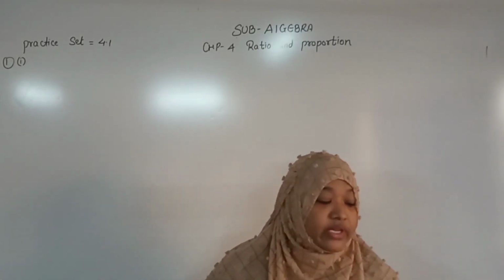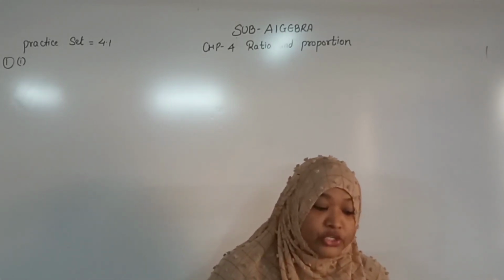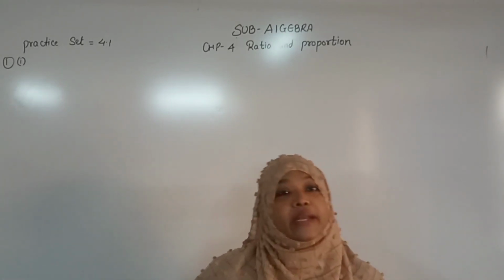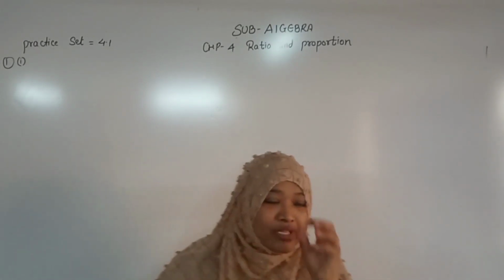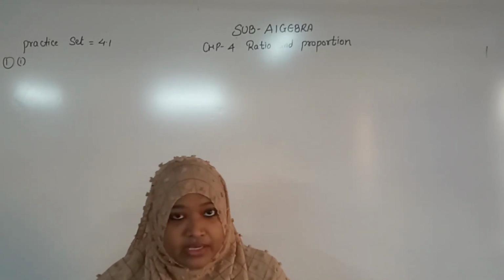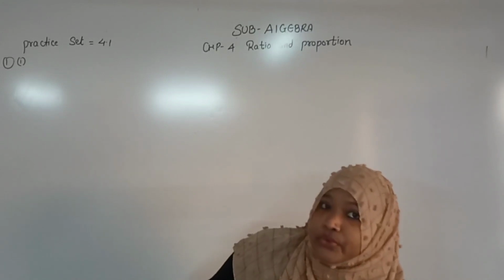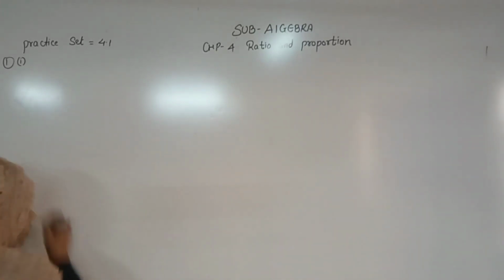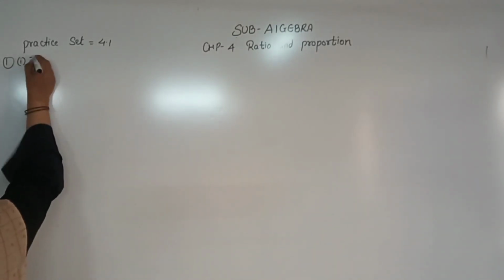The first question is given: from the following pair of numbers, find the reduced form of the ratio of the first number to the second number. It is a type of revision. Let's do the revision. What you have to do is take the reduced form of the first number to the second number. It is in ratio. Okay. So what is the first question given to you? Let me see. 72 and 60.